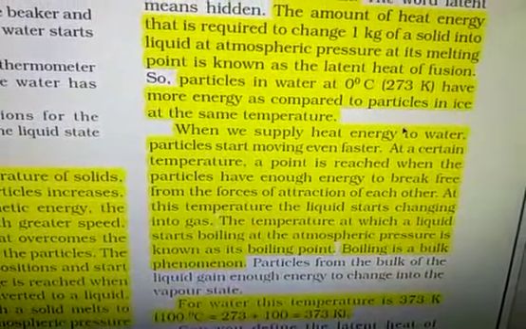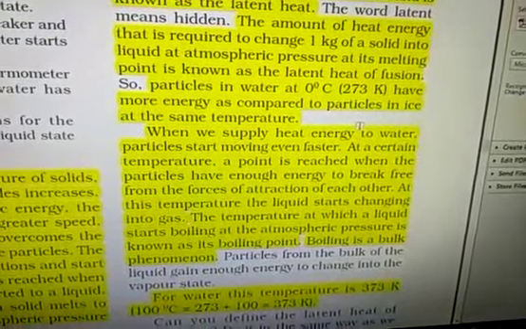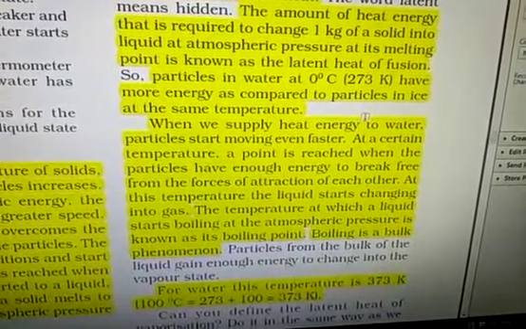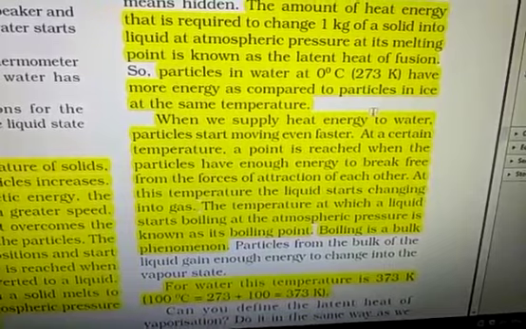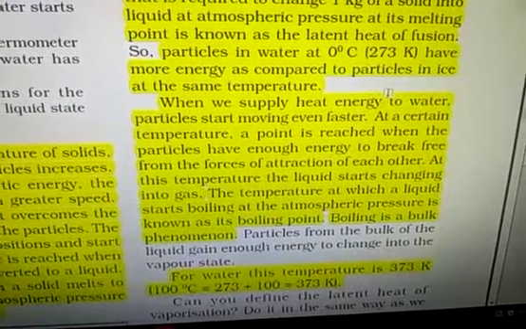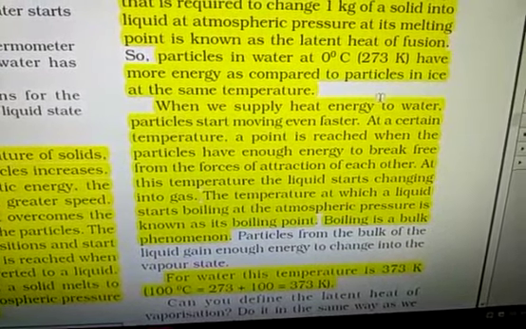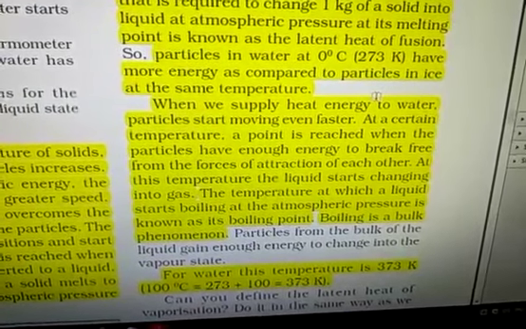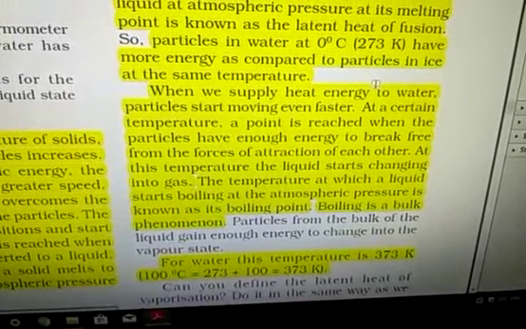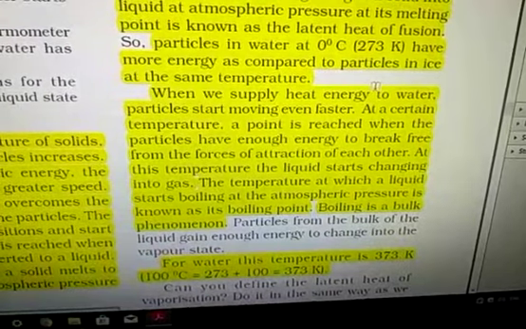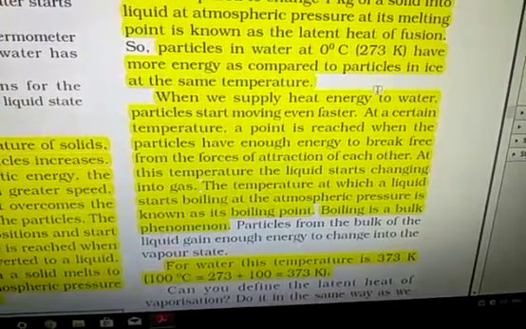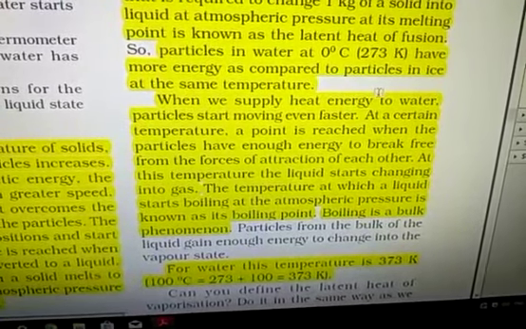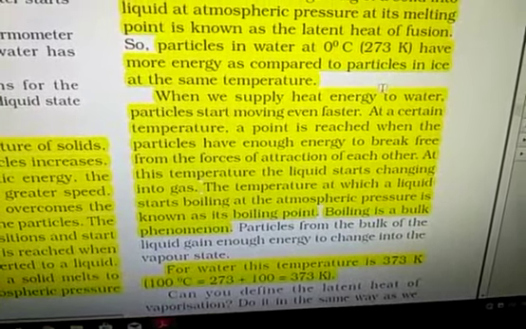Listen very carefully: particles of water at 0 degrees Celsius have more energy in comparison to the particles in ice at the same temperature. When we supply heat energy to water, particles start moving at an even faster rate. At a certain temperature, a point is reached when the particles have enough energy to break free from the force of attraction of each other. At this temperature, the liquid starts changing into gas.